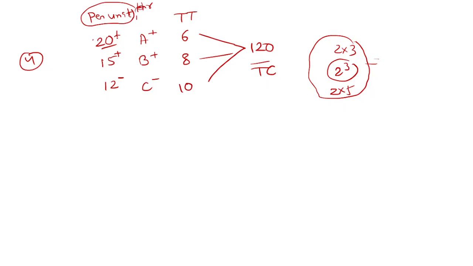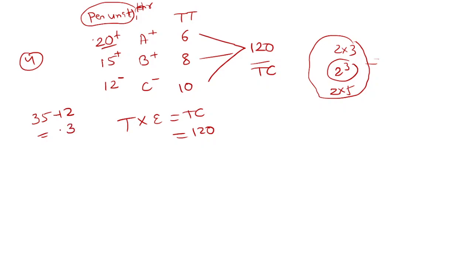In this manner we calculate the efficiency. Now we have the formula: time into efficiency equals total capacity. Total capacity is 120. The efficiency is 20 plus 15, which is 35, and 12 is the outlet efficiency that is emptying the tank.